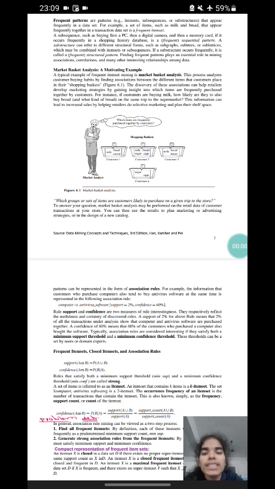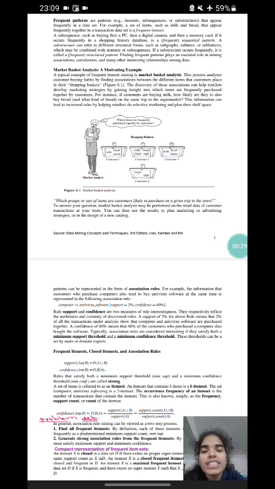Today I am discussing frequent patterns. Frequent patterns are patterns, for example item sets, subsequences or substructures, that appear frequently in a data set. For example, a set of items such as milk and bread that appear frequently together in a transaction data set is a frequent item set.